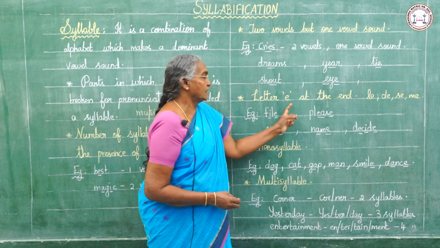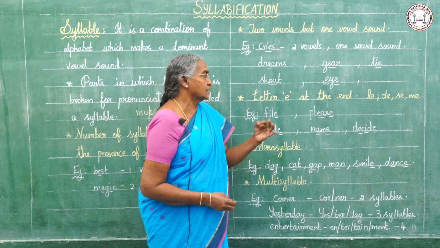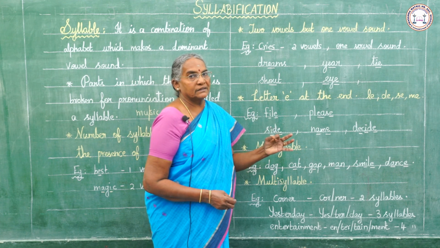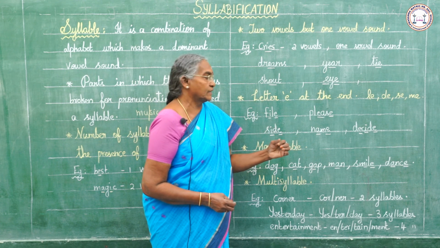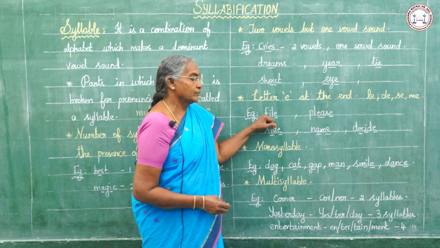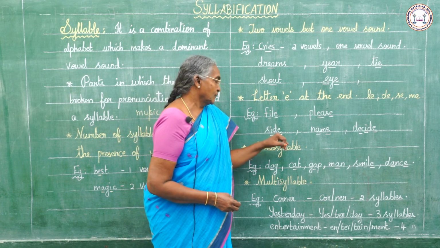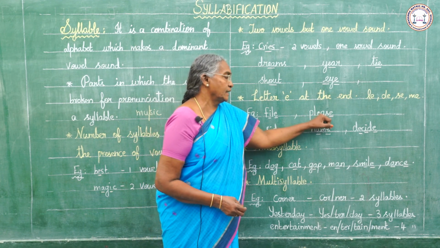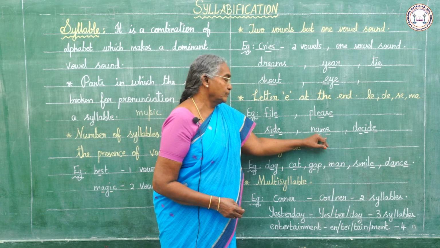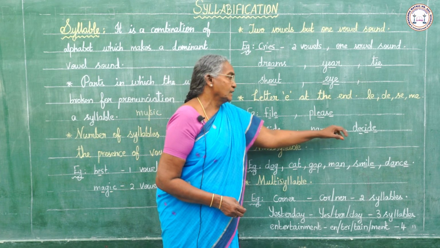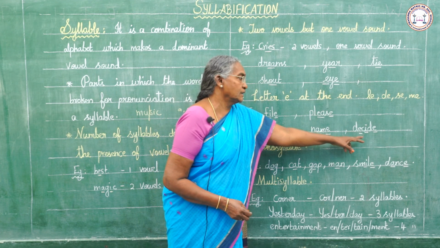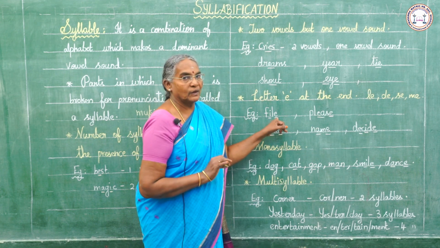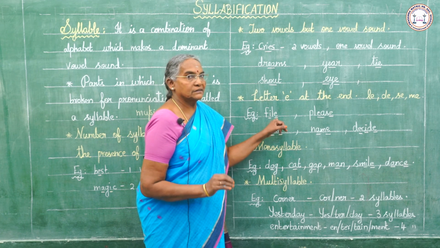Next, the letter E at the end. If the letter E is at the end, it may be silent. If it is silent, we do not consider this vowel for syllabification. File, F-I-L-E, file. Side, S-I-D-E, side. Please, P-L-E-A-S-E, please. Name, N-A-M-E, name. Decide, D-E-C-I-D-E, decide. Here, the last vowel is not considered because it has no sound.